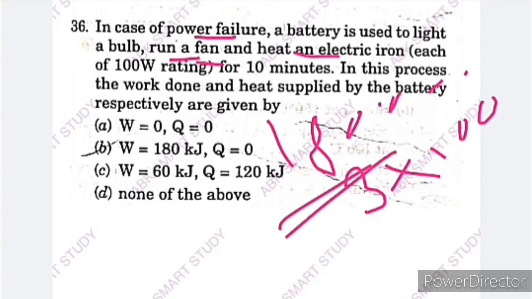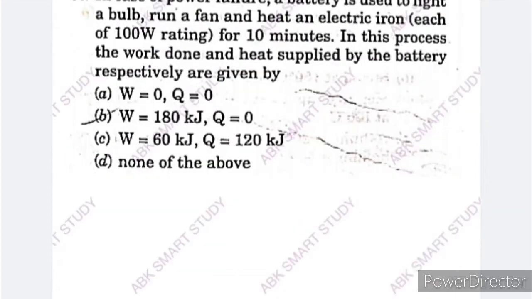So 180 kilojoule is the work, since we have used the battery for these purposes. There is no transfer of heat taking place. So work done is equal to 180 kilojoule, and there is no heat transfer, that is Q is equal to 0. So option B, 180 kilojoule work done and Q equal to 0, is the correct answer. Next question.